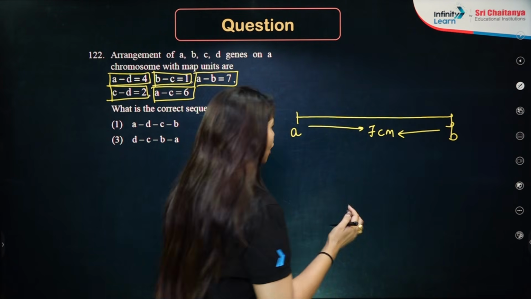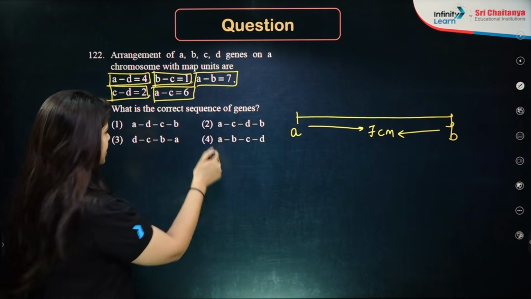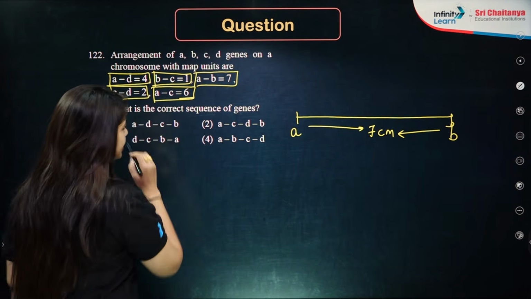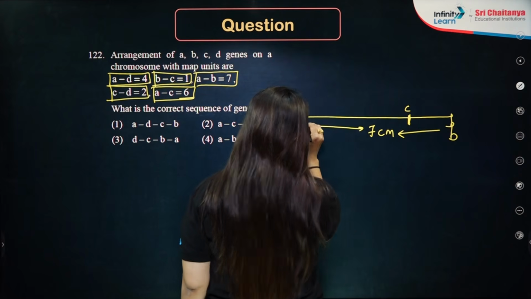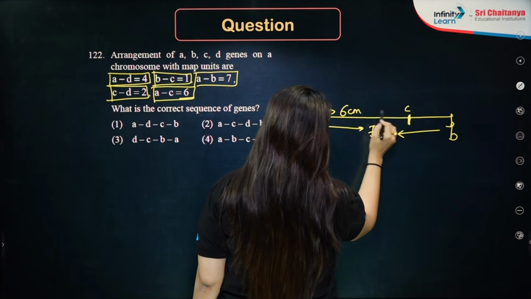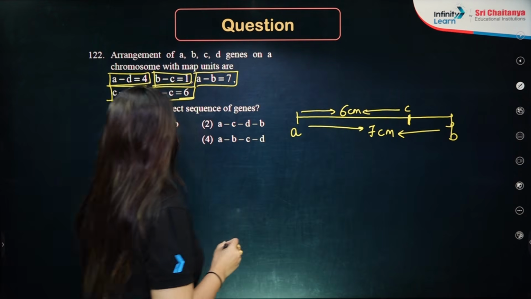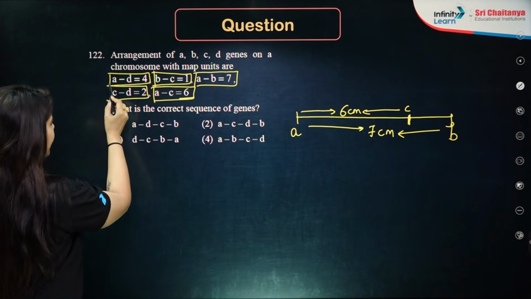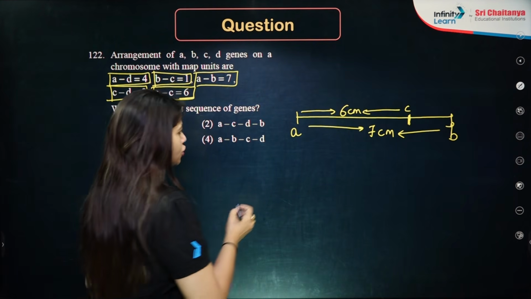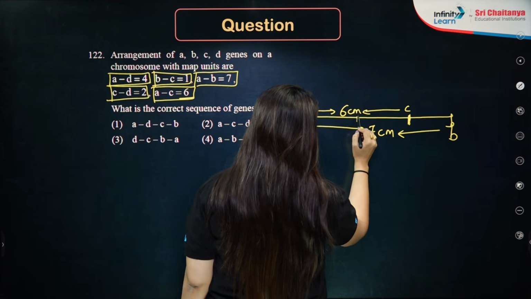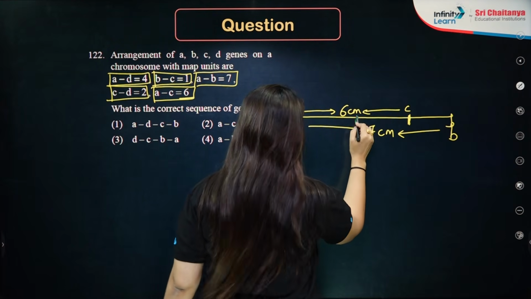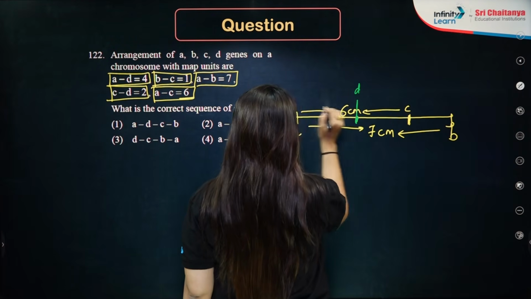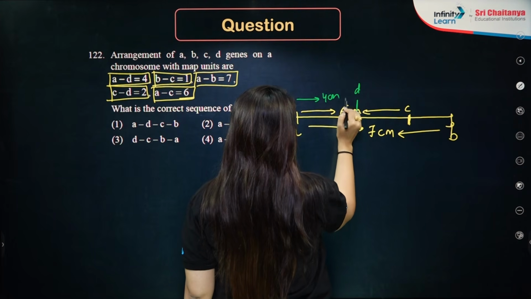Okay, perfect. Now, less value than this is my 6, which is A and C. So we have A, over here we can have C. So this is my 6 centimorgans, correct? Perfect. Then it is 4. A and D is my 4. So this is my A. Then over here we can draw, let me just change the color, we can draw over here D, which is my 4 centimorgans.